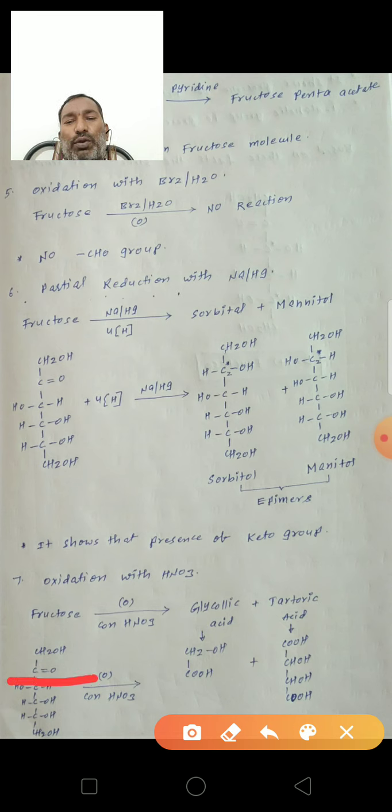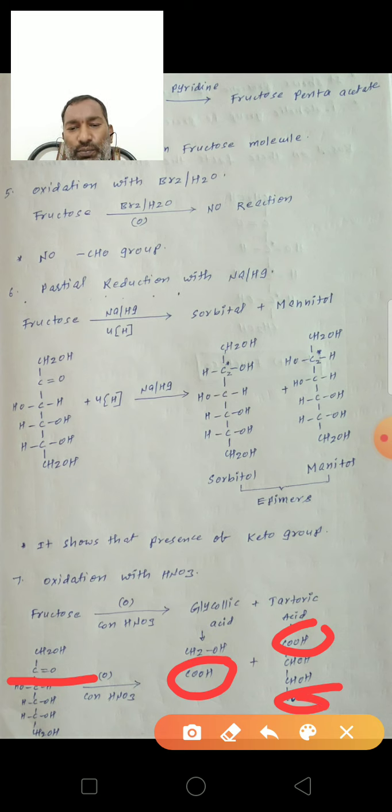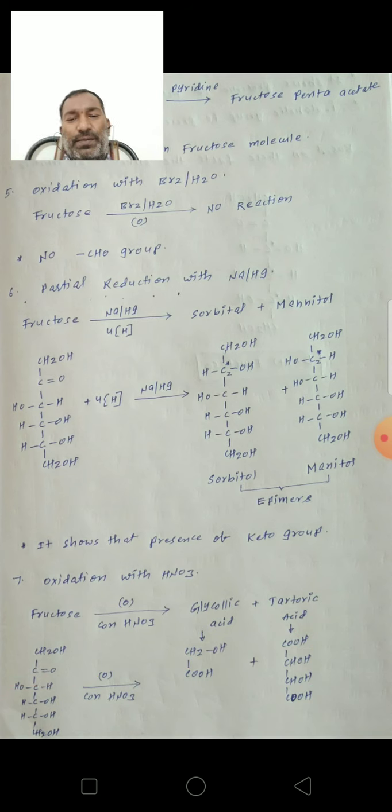Here the C double bond O group converts into the COOH group, and the primary and secondary alcohols also convert into COOH groups. Because concentrated HNO3 is a strong oxidizing agent, it oxidizes the ketone to a lower number of carboxylic acids.